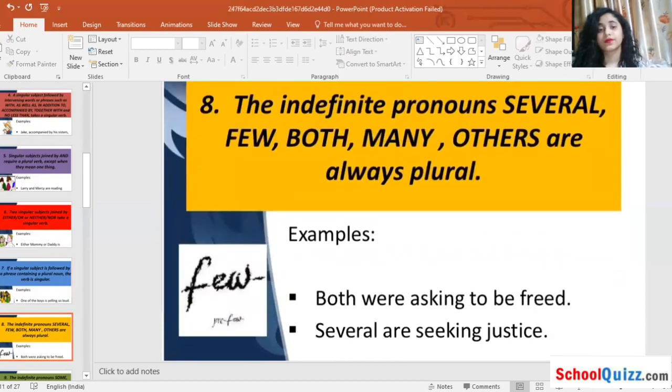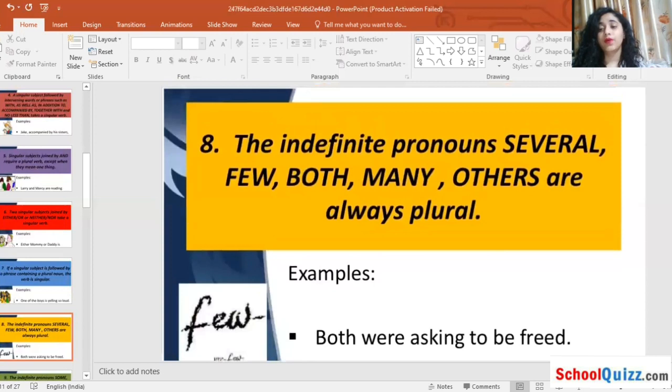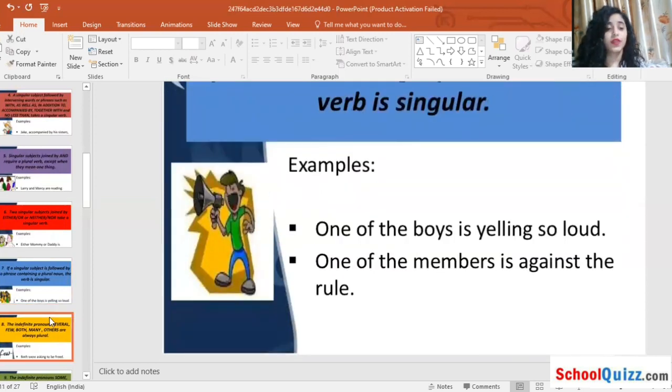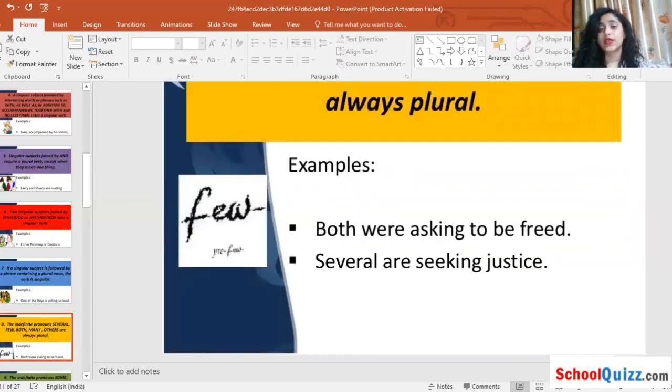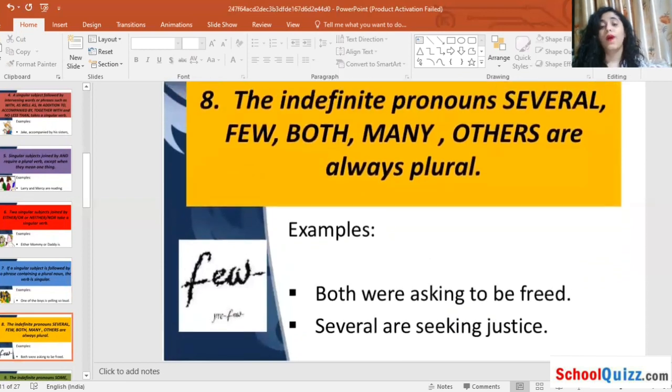which is the indefinite pronouns. The indefinite pronouns several, few, both, many, others are always plural. Means if these pronouns are used, what we can indicate from those is that this is in the plural format. Why? Because several is used for many things.